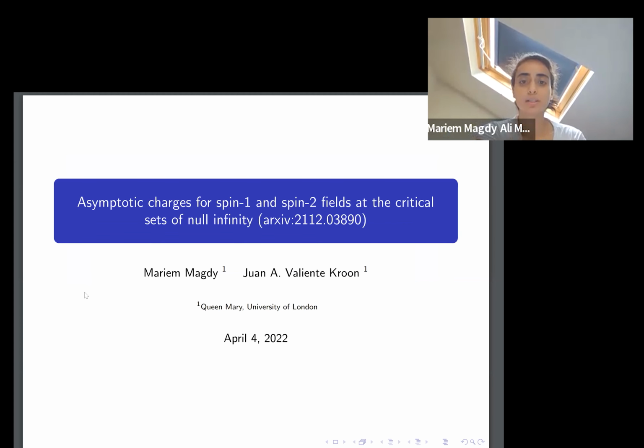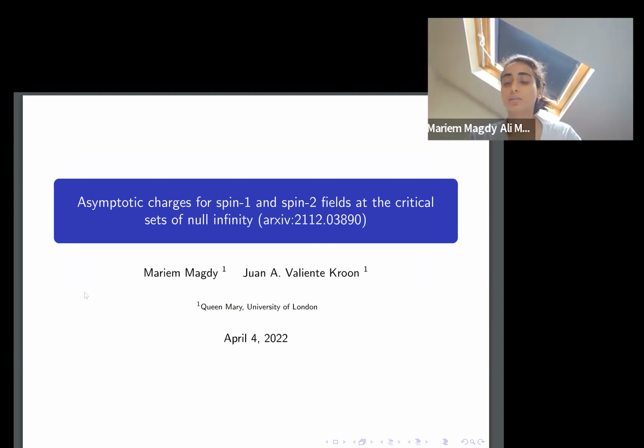So today I will be talking about the asymptotic charges for spin-1 and spin-2 field on Minkowski spacetime. This work is in collaboration with my supervisor, Juan. First, I will give a brief introduction of the work I'm presenting today.